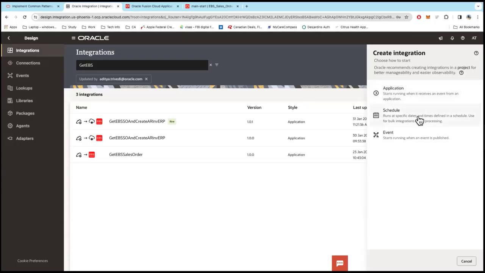Now, if you want your integration to run on a specific schedule, every day, every night, every 15 days, whatever it may be, you can use the schedule based. And then event is just for the internal publish, subscribe event thing.